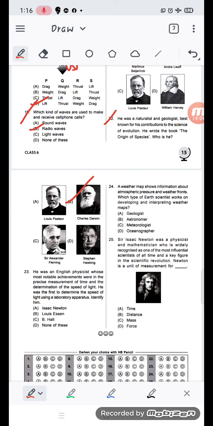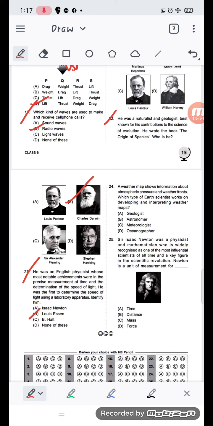Coming to question number 23. He was an English scientist whose most notable achievements were in the precise measurement of time and the determination of the speed of light. He was the first to determine the speed of light using a laboratory apparatus. Identify him. See, you know it is written over here, light. Isaac Newton, none of these. So it is Louis Essen.